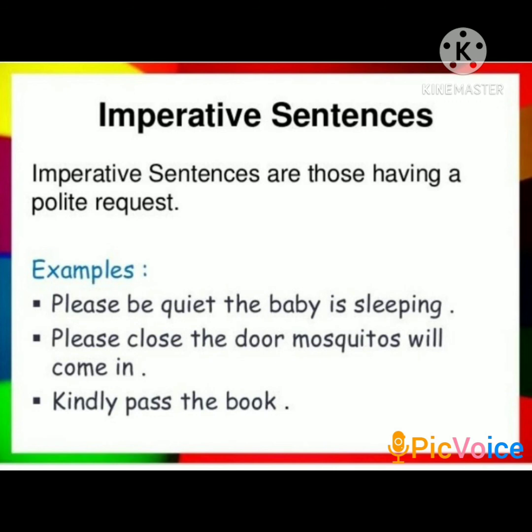The imperative sentence giving negative information generally begins with don't or do not. Imperative sentences are those having a polite request. For example, please be quiet, the baby is sleeping. Please close the door, mosquitoes will come in. Kindly pass the book,